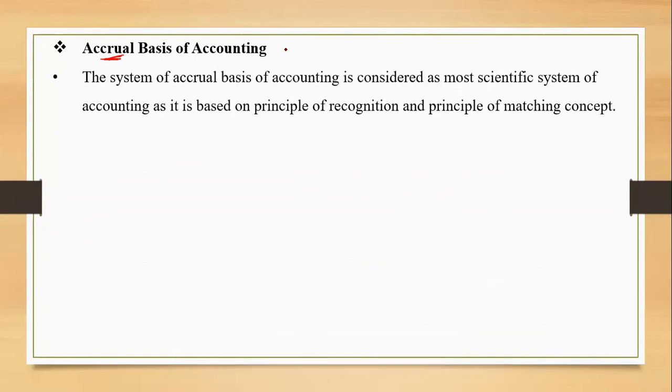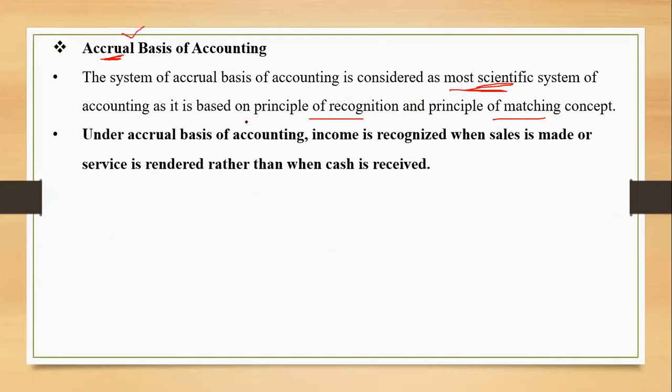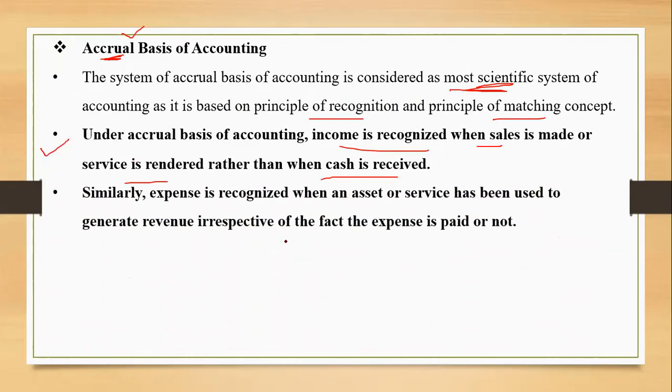Let us see this. The system of accrual basis of accounting is considered the most scientific system of accounting, as it is based on the principle of recognition, principle of matching concept. Under accrual basis of accounting, income is recognized when the sale is made or services rendered rather than when the cash is received. This is what we already have learned under accrual assumption. Similarly for expenses also, expenses are recognized when an asset or service has been used to generate the revenue, irrespective of the fact whether the expense is paid or not.